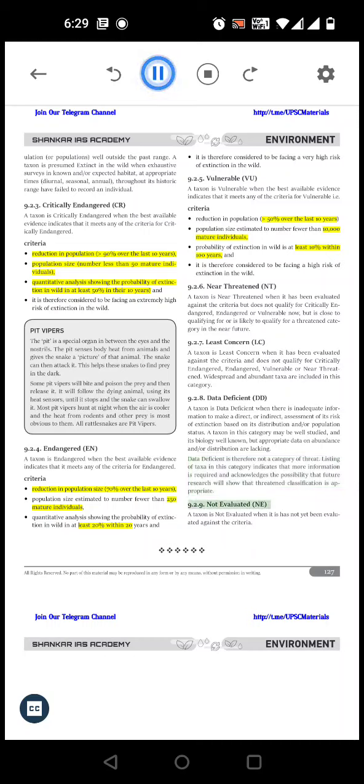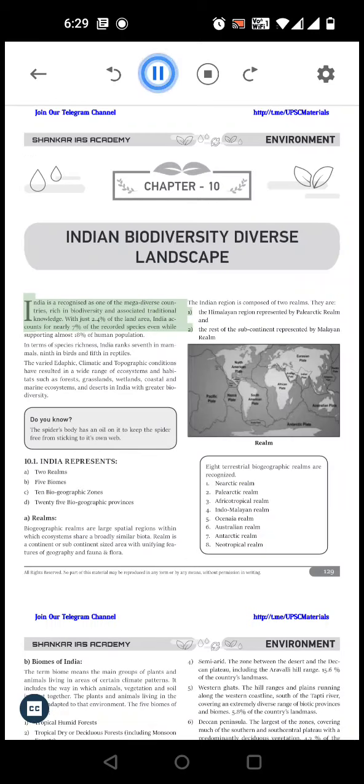9.2.9 Not evaluated. A taxon is not evaluated when it has not yet been evaluated against the criteria. India is recognized as one